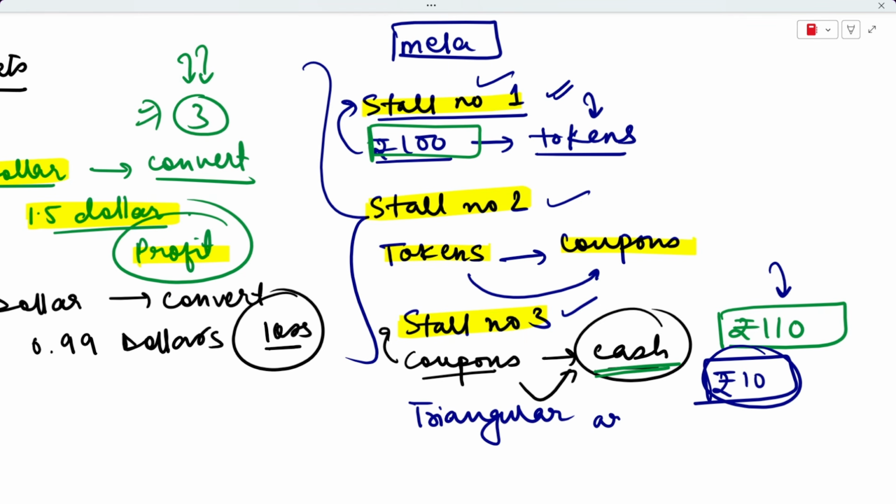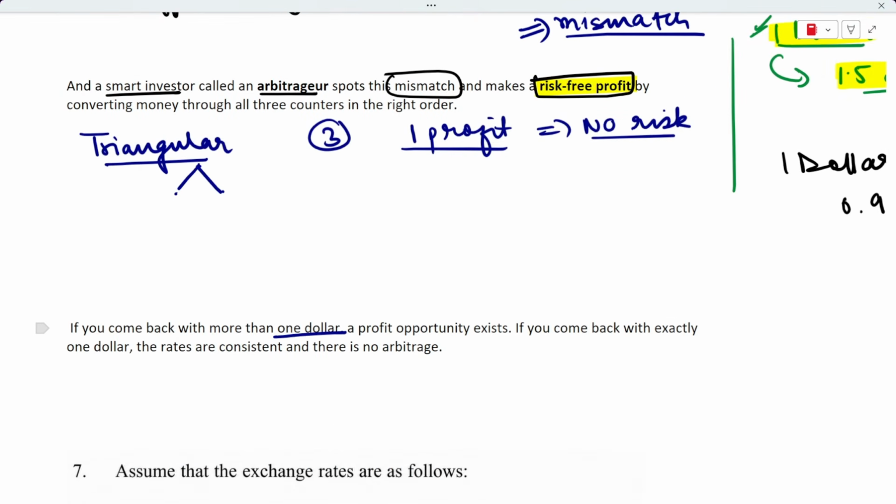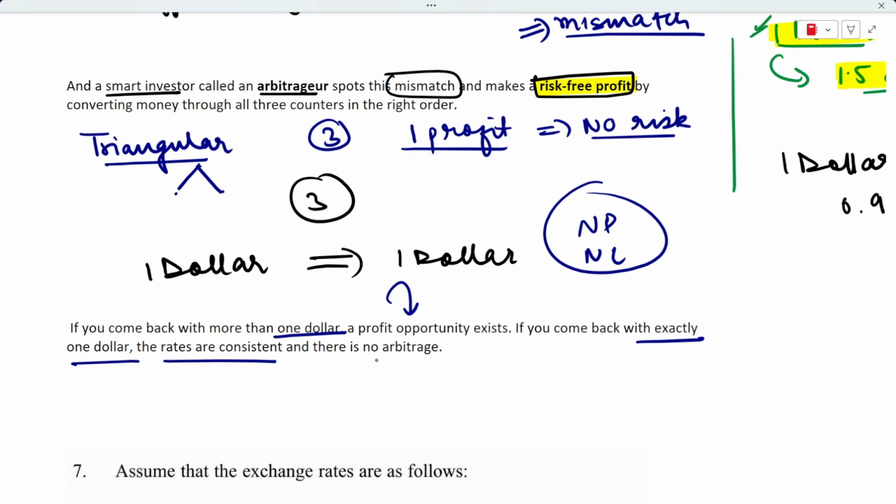So I've tried to explain it in very simple layman language, and this is exactly the idea behind triangular arbitrage as well. Now what I've written here is that if you come back with more than $1, then a profit opportunity exists. And if you come back with exactly $1, meaning you took $1 with you to the market, and after roaming around in all three markets, all three different countries, you still have $1 with you, you are in a situation of no profit and no loss. So in this case, we say that the rates are consistent and there is no arbitrage opportunity.